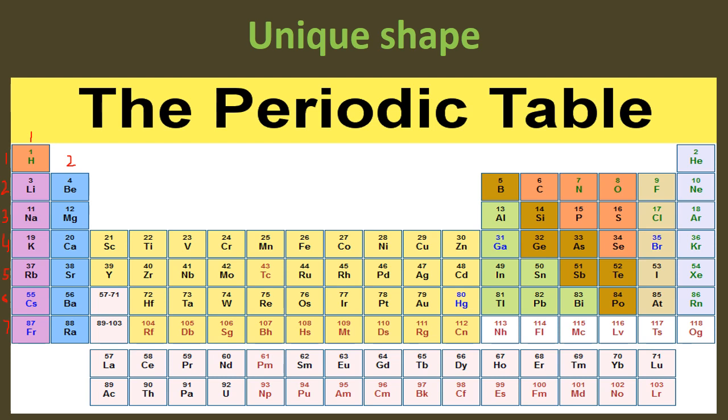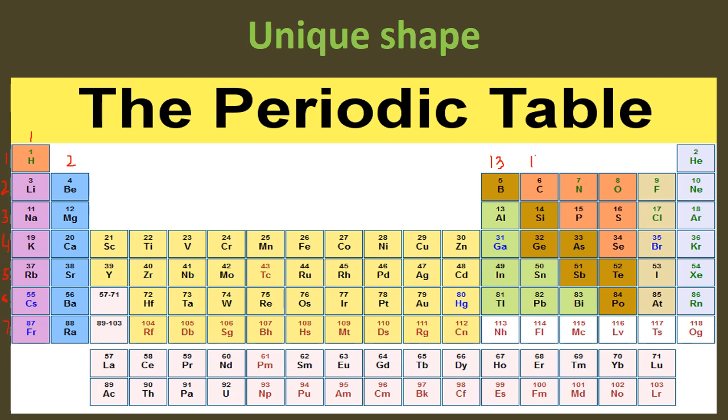After group number 1 and 2, I will jump to group number 13, because in your syllabus, group number 1 and 2 and then from group number 13 to group number 18 is included. I will discuss the other groups as well, but at the end of the lecture. Now group number 13 is boron family, and it has 3 electrons in its valence shell.